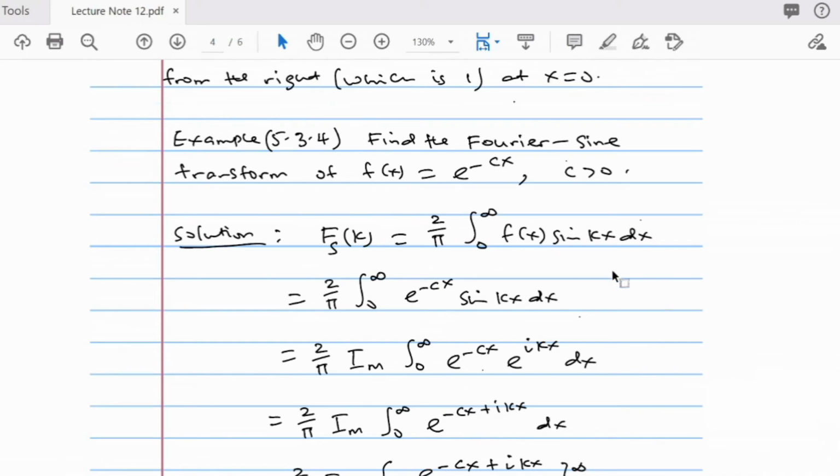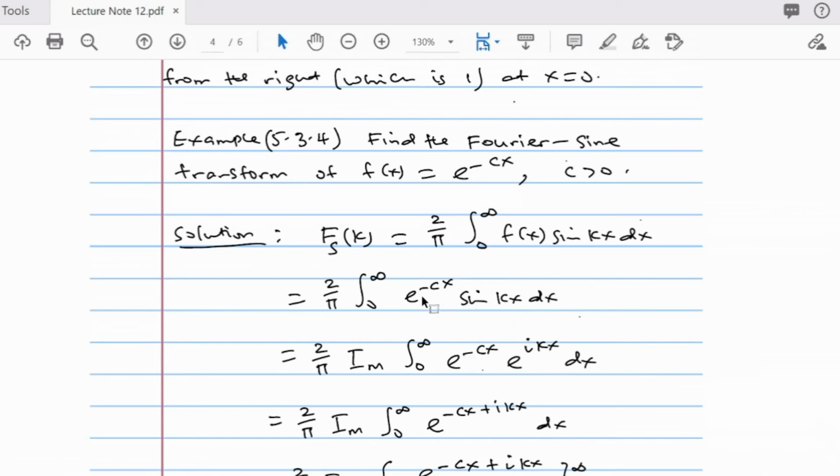Now, when you relate with what you have here, we don't need the whole of this integral. We only need the part that contains sine. The part that contains sine, e to the power minus ax sine kx, is the imaginary part of this integral. So we take the imaginary part, because we don't need the real part.